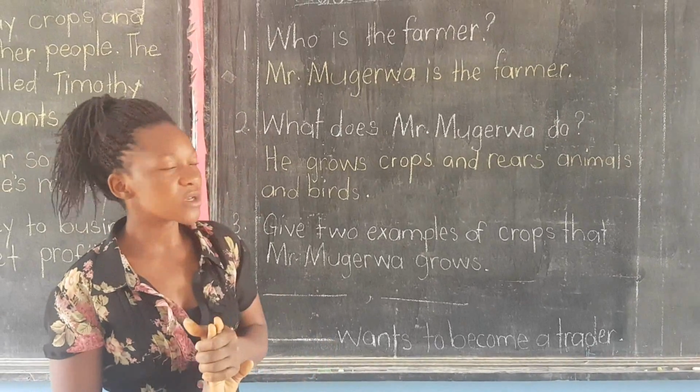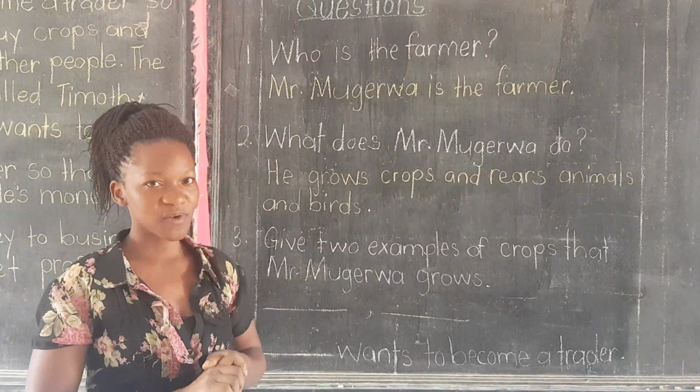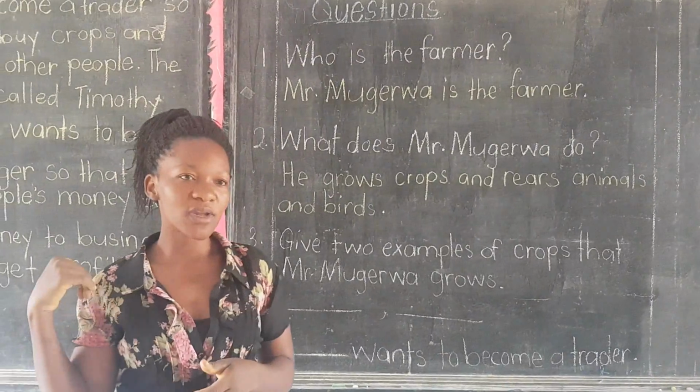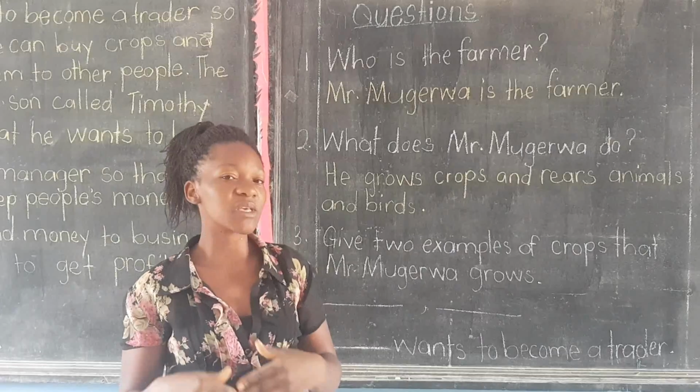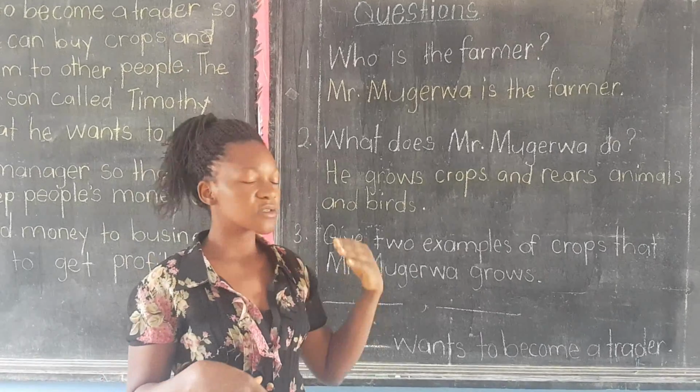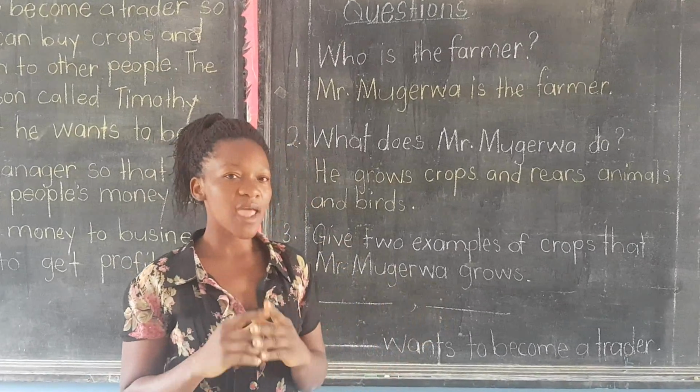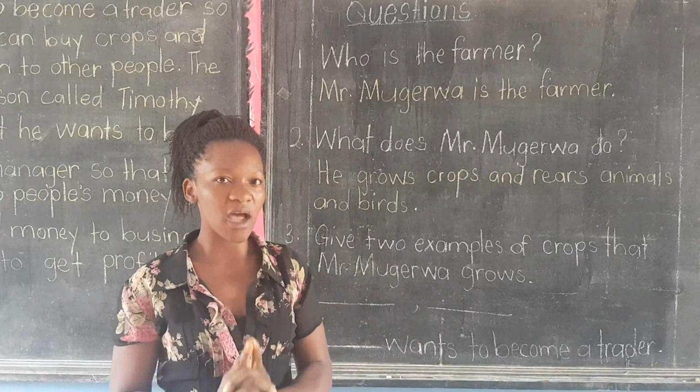So you find those questions in the booklet and you have to answer them correctly according to the story and in full sentences. Remember, a sentence begins with a capital letter and ends with a full stop. And then names of people begin with a capital letter.